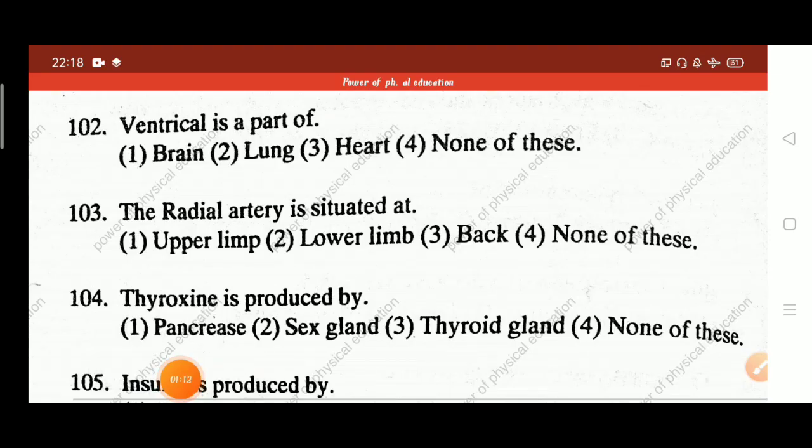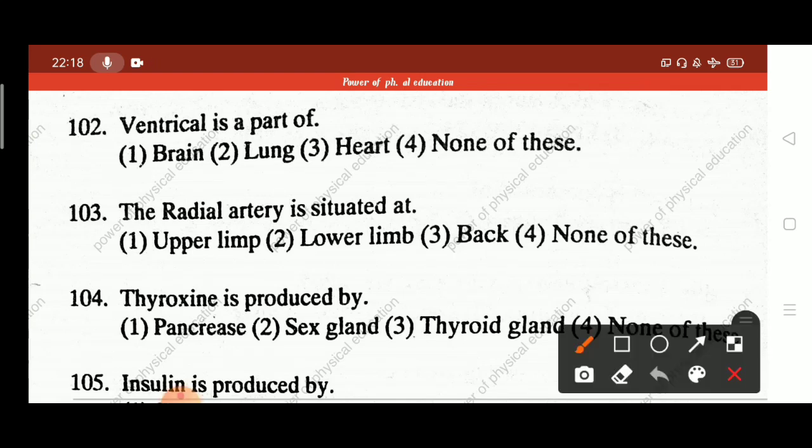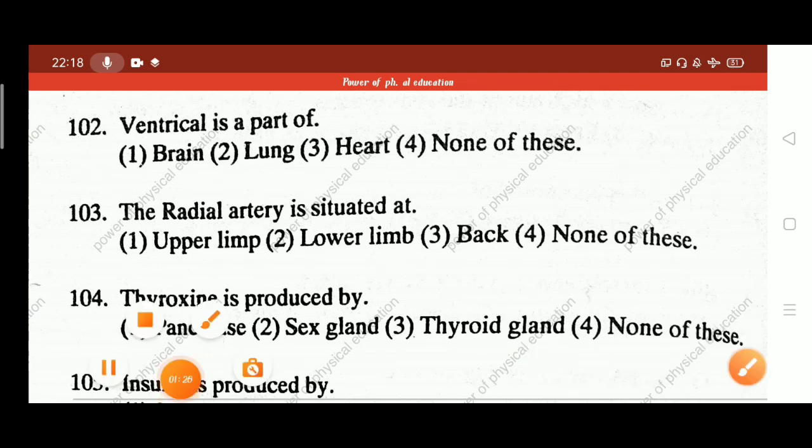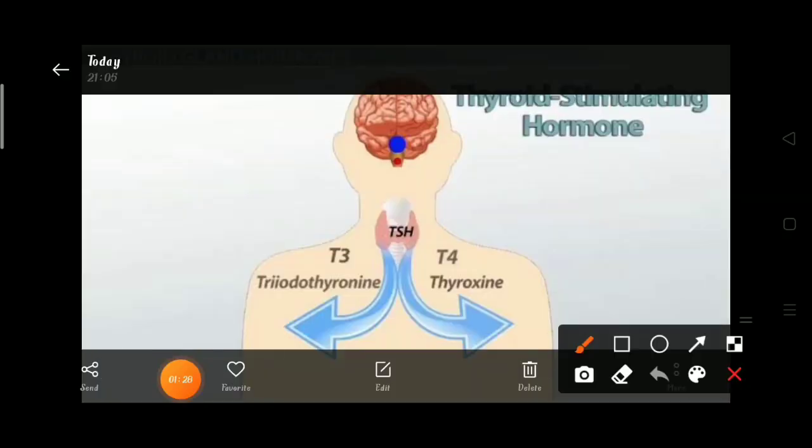Next question 104. Thyroxine is produced by pancreas, sex gland, thyroid gland, none of these. Answer: thyroid gland. Here, thyroxine is the main hormone secreted into the bloodstream by the thyroid gland. The thyroid hormones are thyroxine and triiodothyronine.